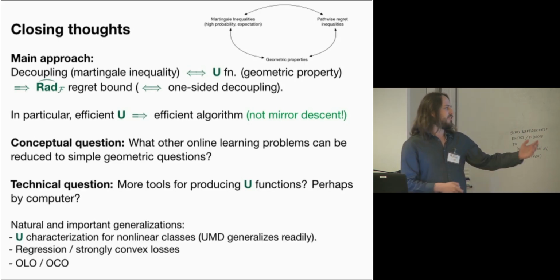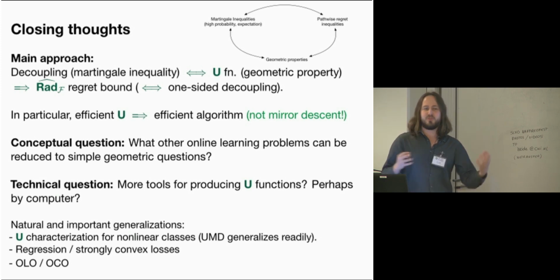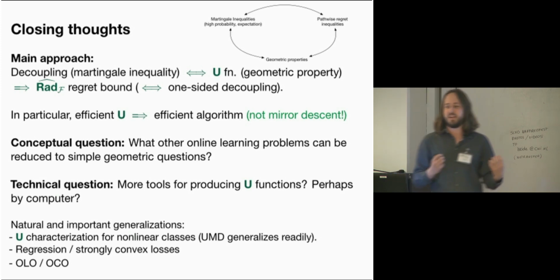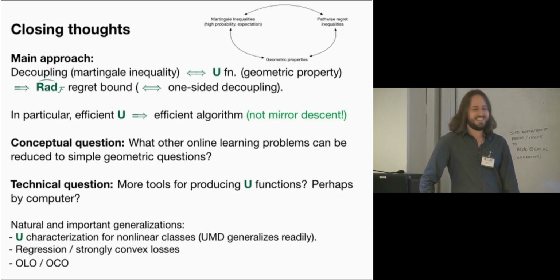So here are some closing questions. I won't spend too much time on these, but I want to encourage you all to think about more instances where you can reduce a potentially complicated online learning algorithm design problem to a crisp and simple geometric problem. And from a technical perspective, it's fun to try and think of U functions. So I encourage you to do it. All right, thank you.